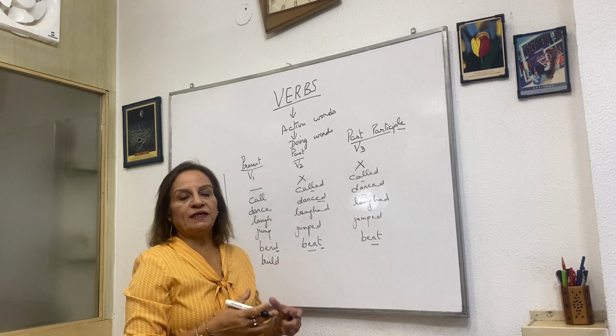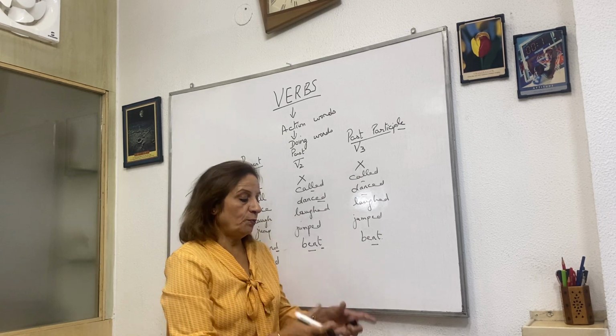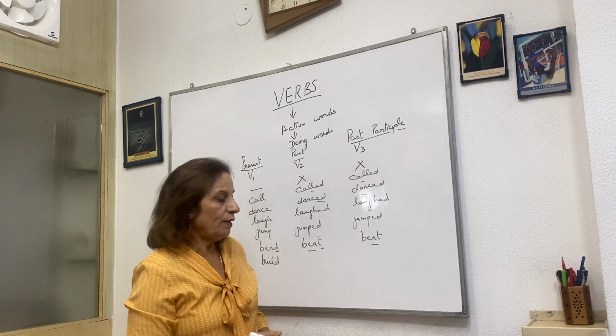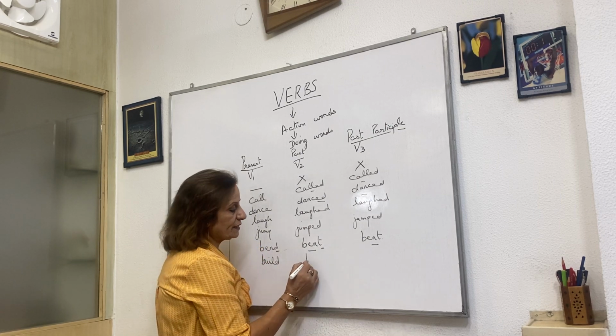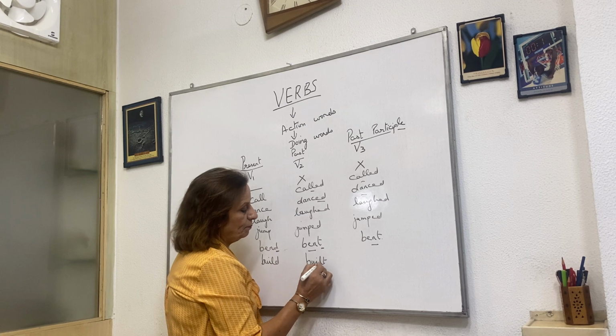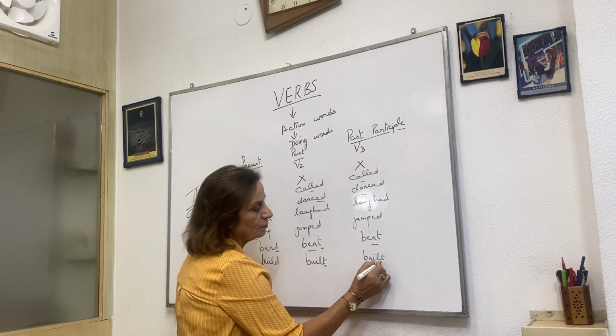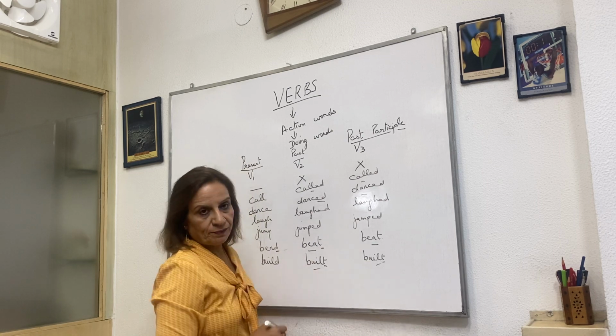Build. Build is to make something. A bird builds a nest, or a mason builds a building. Okay. So build, built. D becomes T. Built. See, these two are the same.